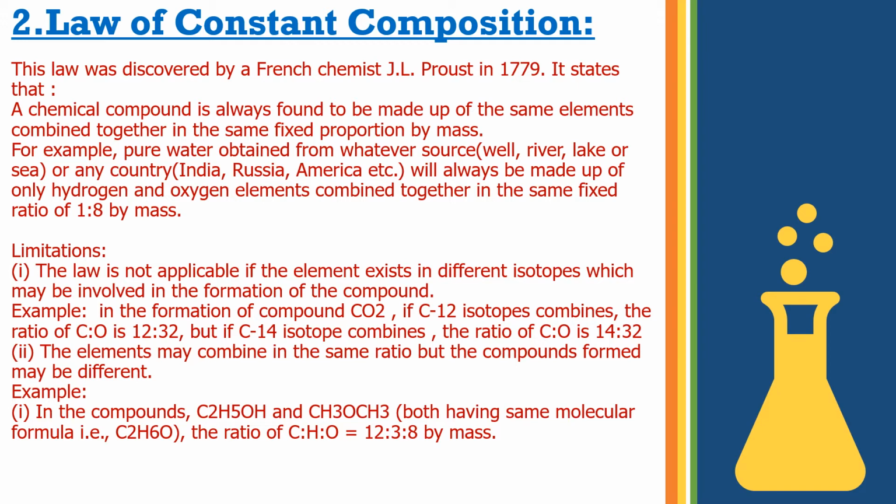These two are different compounds but have the same molecular formula, so in terms of mass the ratio is the same in both. This is another limitation of the law of constant composition.